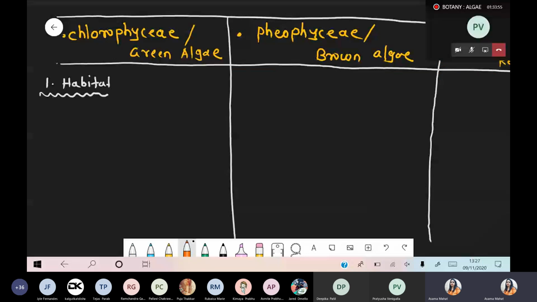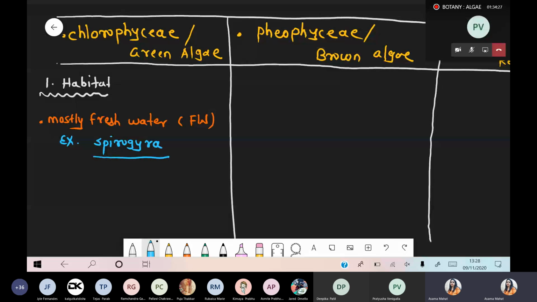In the case of green algae, mostly these are freshwater. For freshwater, I'm using FW as a short form. Under freshwater, we are taking examples, and you have to remember these examples. One, Spirogyra, an example of green algae. And the second example, Ulothrix.